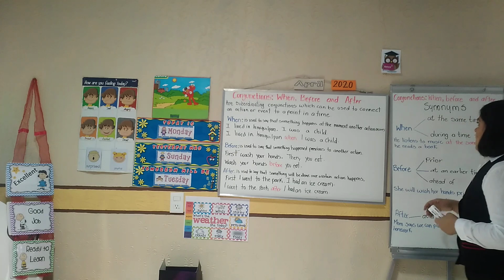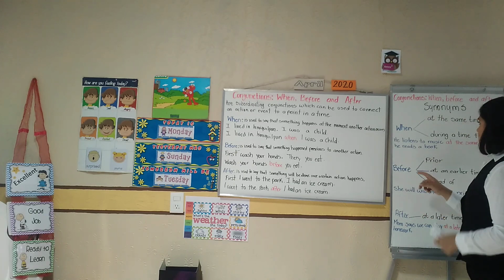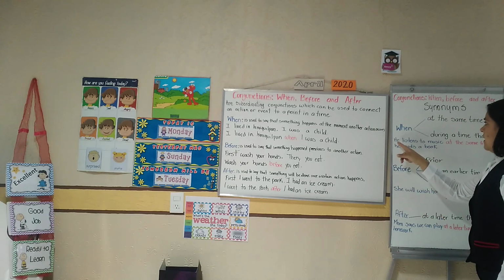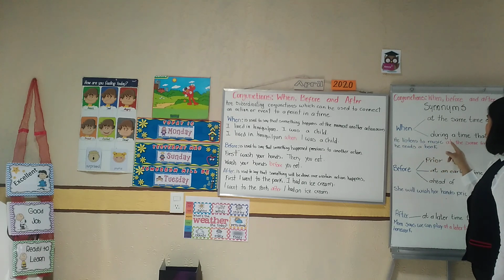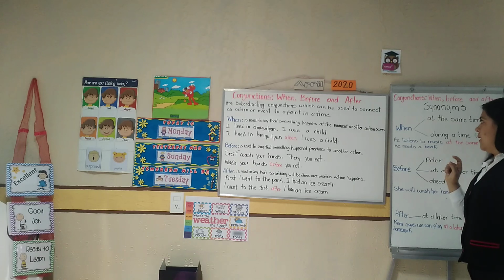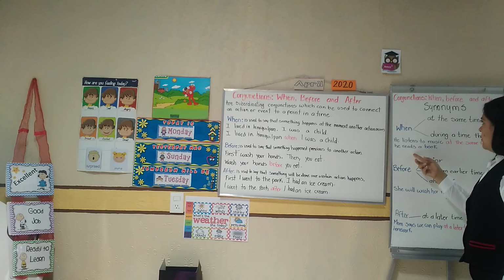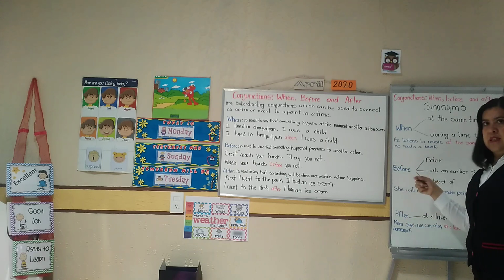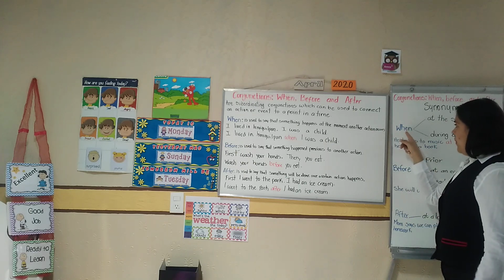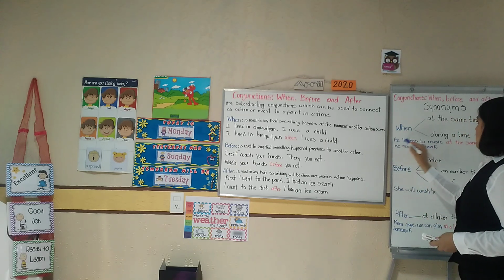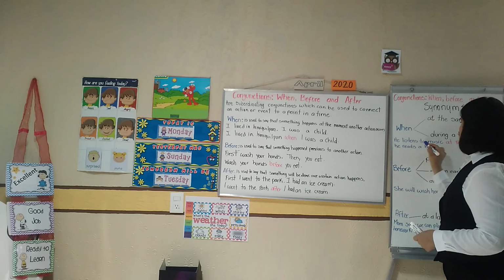Example: you have in your book a sentence like this: he listens to music at the same time as he reads a book. Okay, and you have to use the words when, before, and after, but in this case we are going to use when. We are going to copy the same sentence.